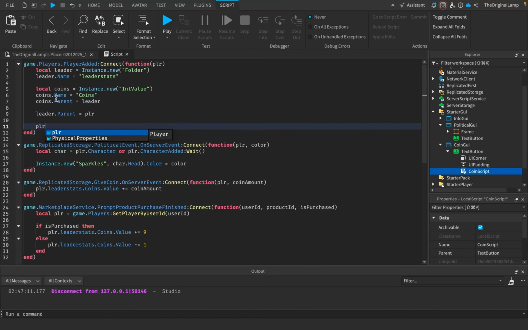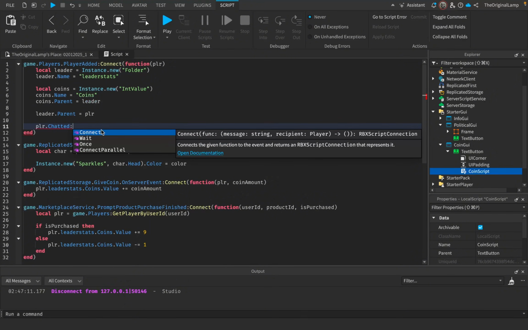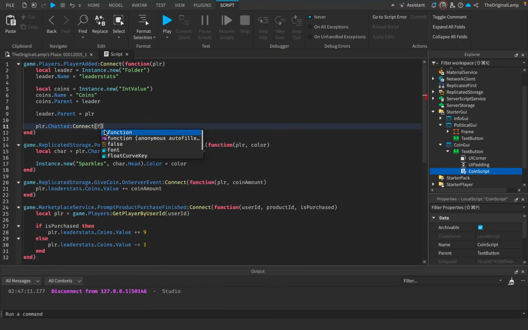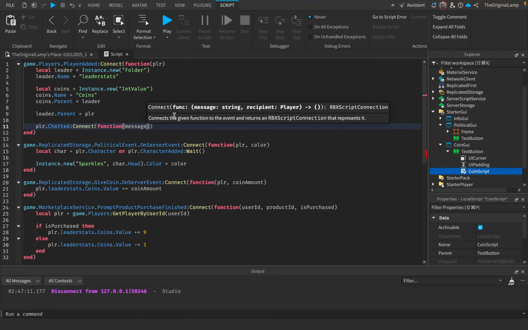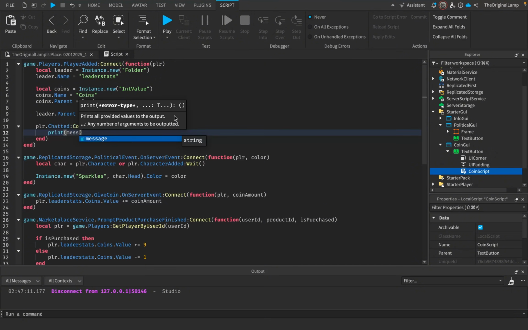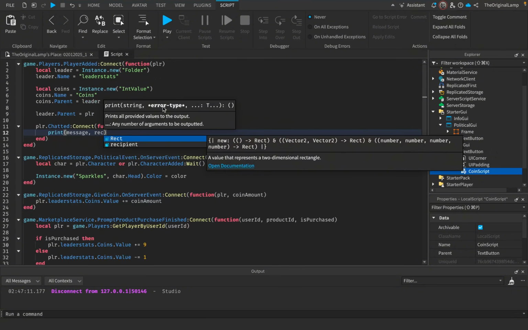But people can chat in Roblox, right? And you can also use the chatted function, or not function, sorry, event. I know you were just about to cry as I used the wrong terminology, but it's fine. Won't happen again. Effectively, player chatted, we can connect that to a function, which will give us the message, and also the recipient. I'm not too sure what this is, but if we print both the message and the recipient,